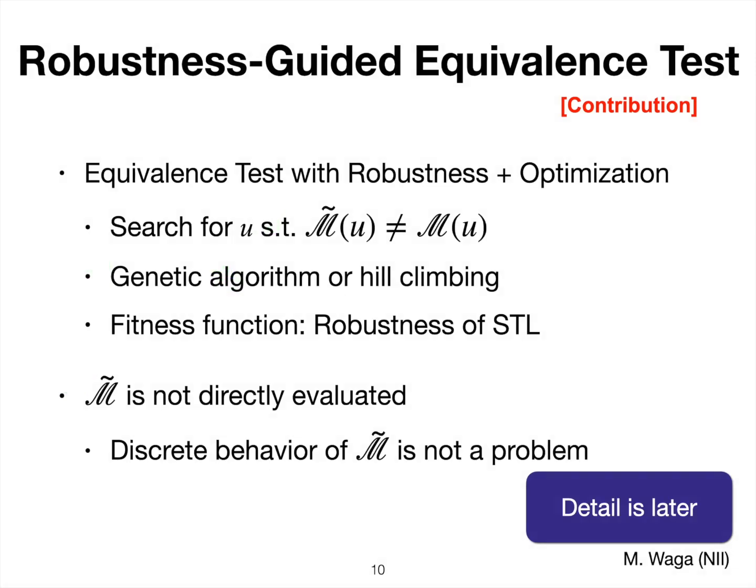We use a genetic algorithm or hill climbing, and we use the robustness of STL for the fitness function. I will explain later, but we do not directly evaluate the automaton. I will explain the details later.